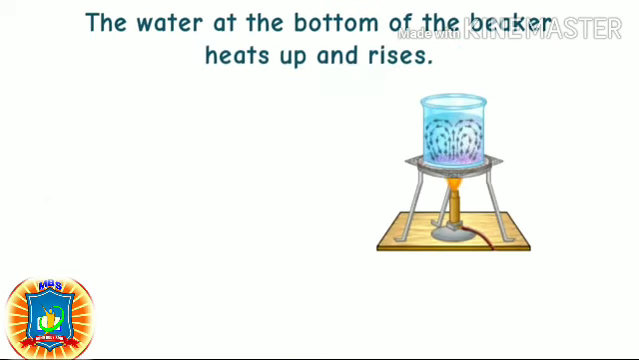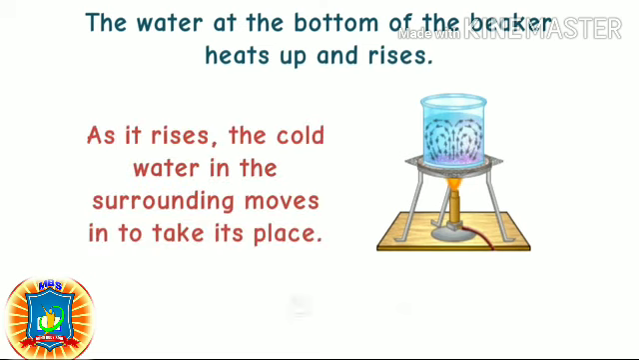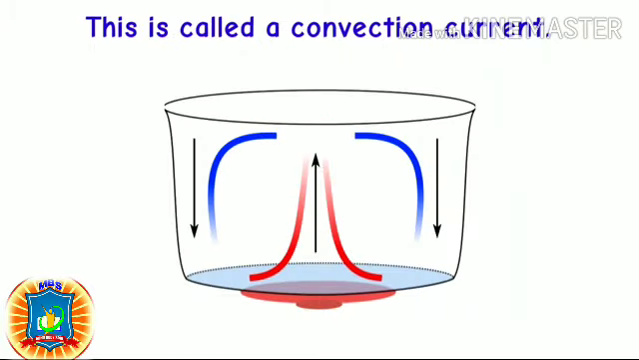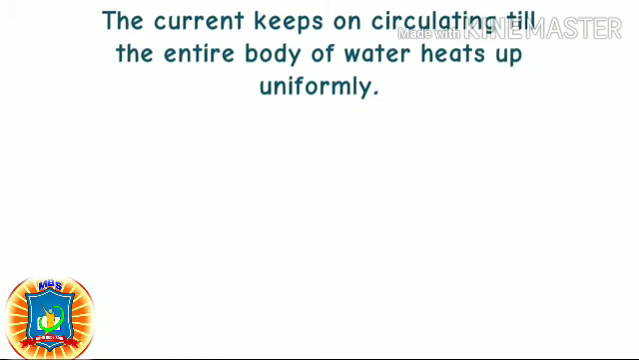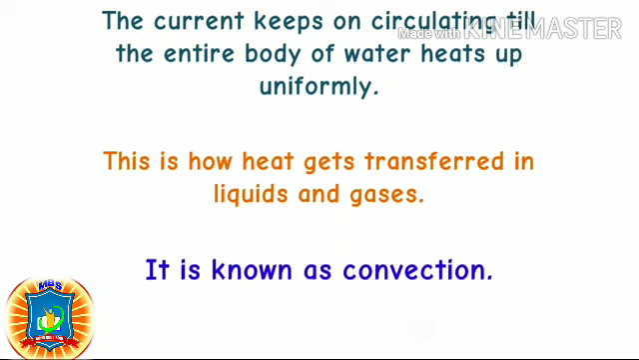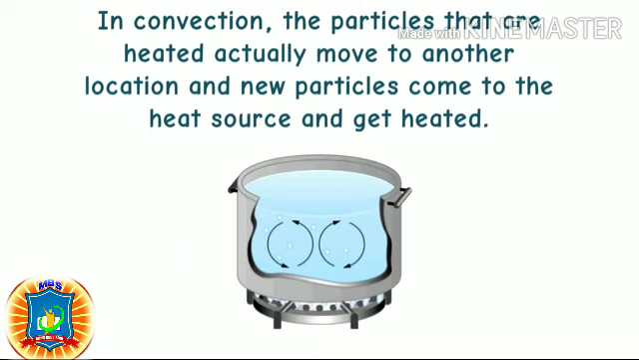The water at the bottom of the beaker heats up and rises. As it rises, the cold water in the surroundings moves in to take its place. Then that too heats up and rises. This is called a convection current. The current keeps on circulating till the entire body of water heats up uniformly. This is how heat gets transferred in liquids and gases. It is known as convection. In convection, the particles that are heated actually move to another location and new particles come to the heat source and get heated.